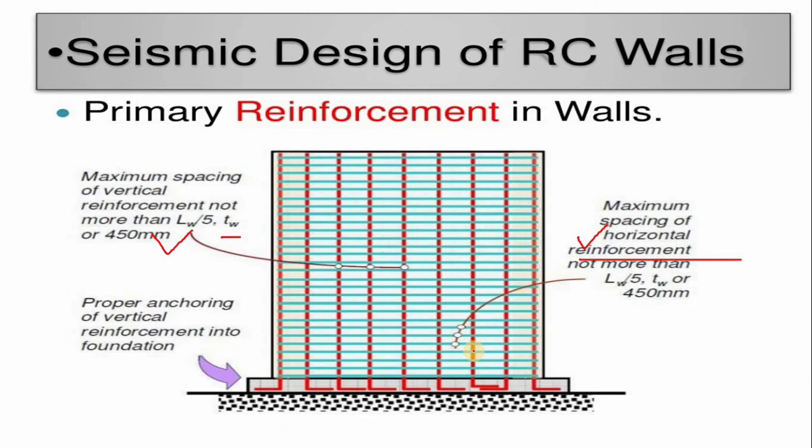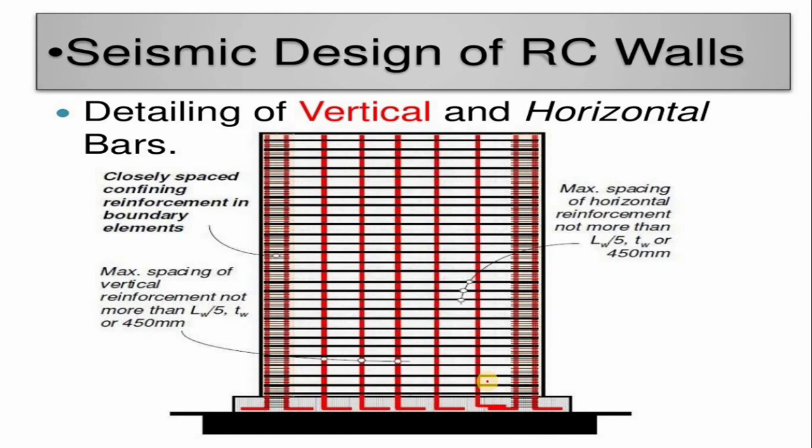The proper anchoring of vertical reinforcement to the foundation is a very key point. This is the proper anchoring of the main steel of the shear wall. It should be properly anchored, either with an L bend or with overlapping between two L bars. So anchoring is very important. Now, detailing of the vertical and horizontal bars: the maximum spacing and close spacing of reinforcement are given in the seismic code, but I will put a figure showing how the reinforcement should be placed. The spacing is also very important.